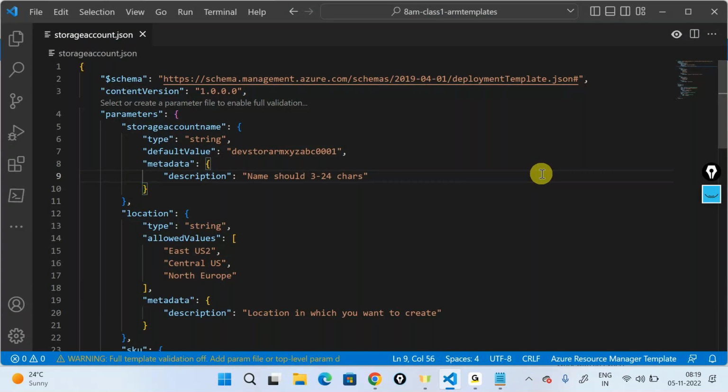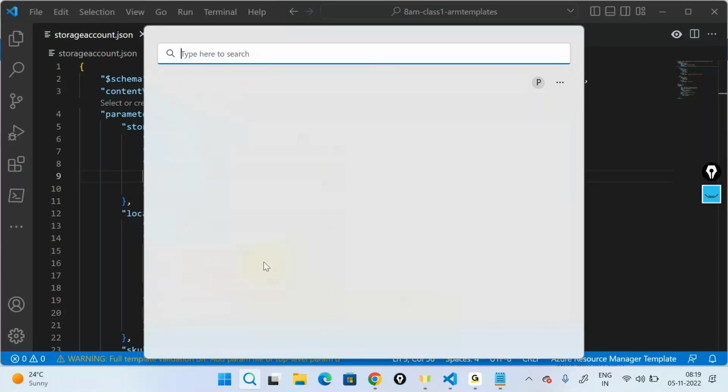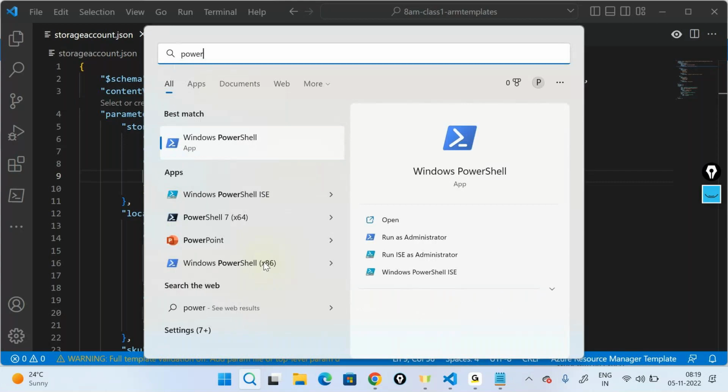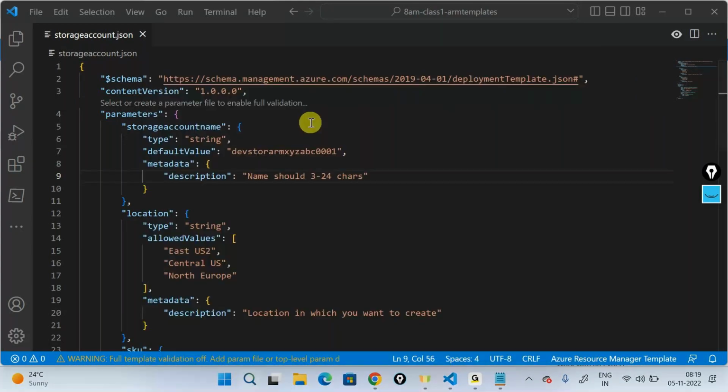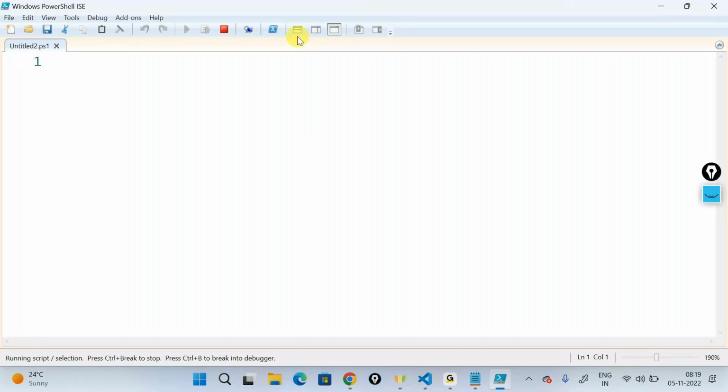Any more questions here? All right, so let's see. I'll go ahead and use my PowerShell ISE today, and I want to deploy the same template. I don't want to go to the portal today. I want to use a PowerShell script in order to deploy this.